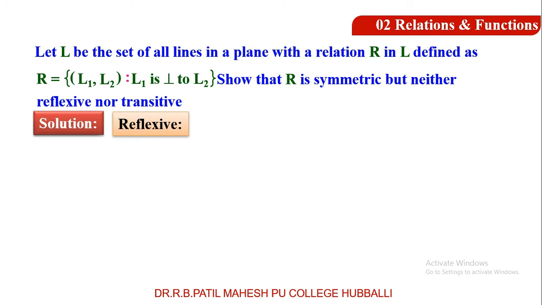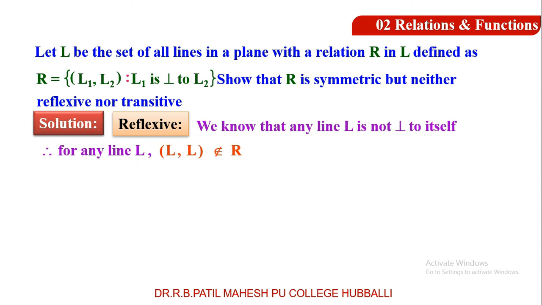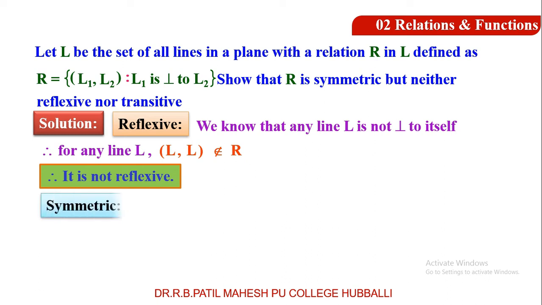First one, reflexive. We know that any line L is not perpendicular to itself. Definitely students, any straight line cannot be perpendicular to itself. Therefore, for any line L, (L, L) does not belong to R. Therefore, it is not a reflexive relation. Hope you understood. Any line cannot be perpendicular to itself. So, we say this is not a reflexive relation.